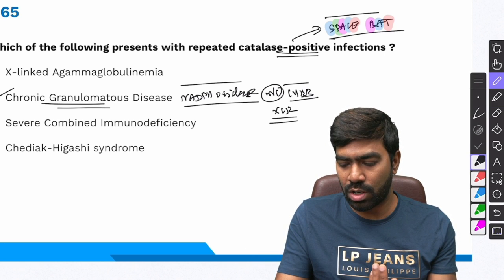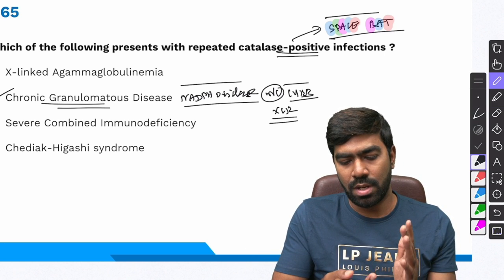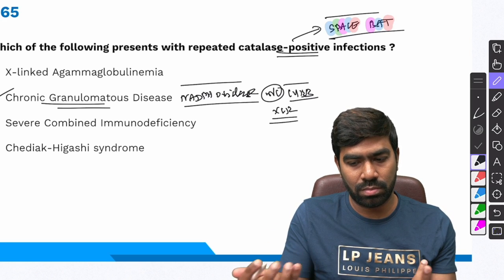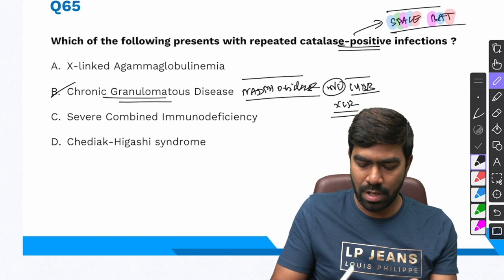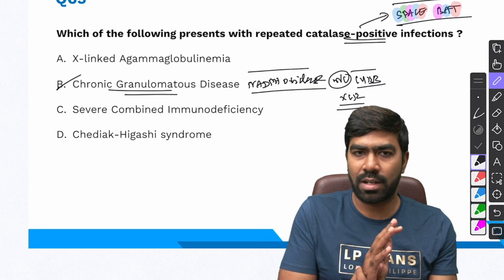And if you want to remember other organisms, you can remember Nocardia, maybe you can remember Listeria also. There are a lot of other organisms you can remember. Okay, so these are catalase positive organisms typically. So they can have repeated fungal as well as bacterial infections.